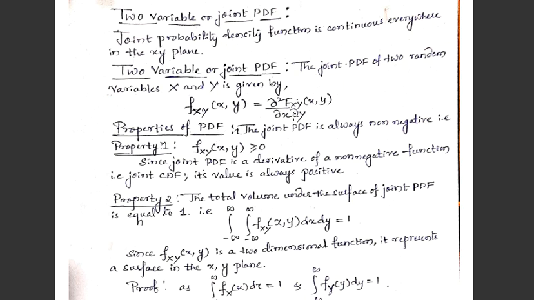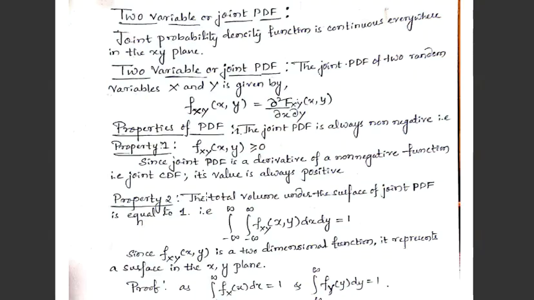The properties of PDF are, the first one, the joint PDF is always non-negative, that is f_XY(x,y) is always greater than or equal to 0. As none of the probabilities are less than 0, it has to be non-negative.